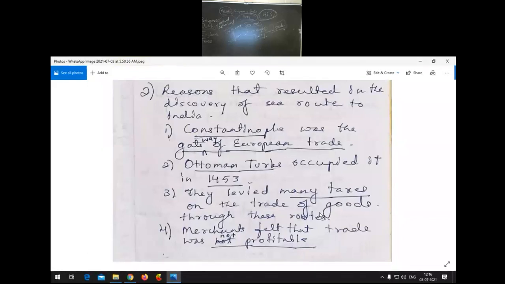The reasons that resulted in the discovery of the sea route to India. Constantinople was the gateway of European trade. Ottoman Turks occupied it in 1453. They levied many taxes on the trade of goods through this region, through this route. Then what happened? Merchants felt that trade was not profitable.